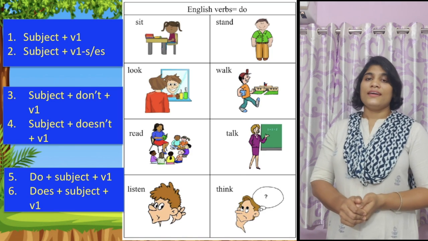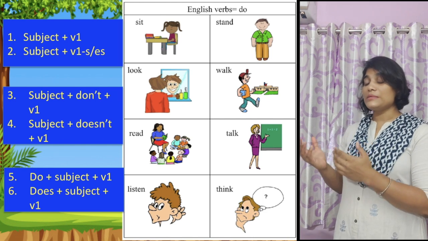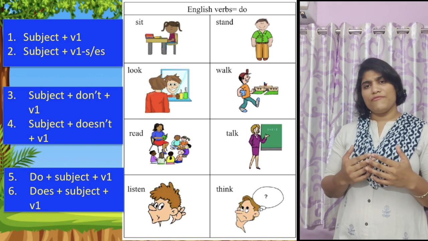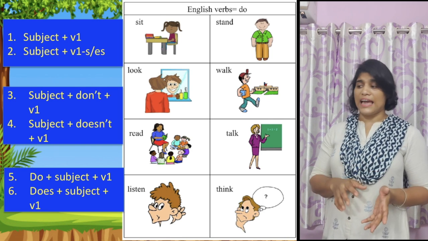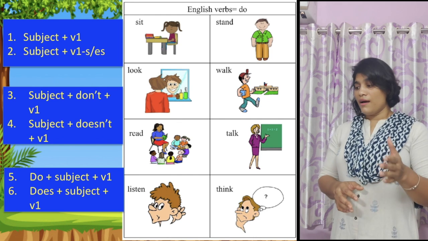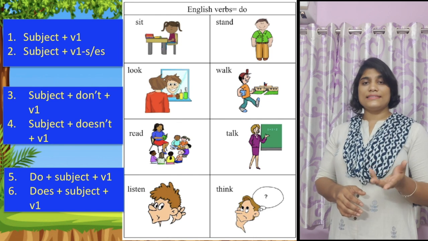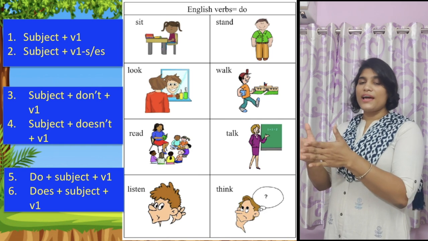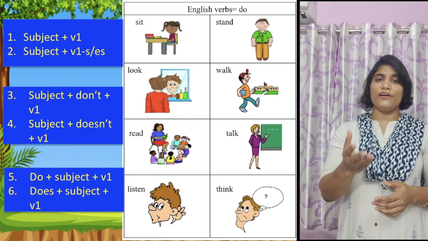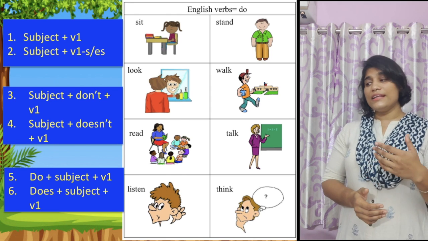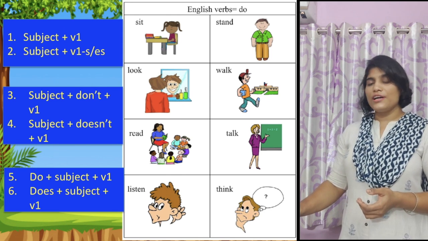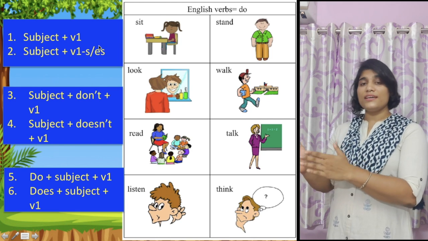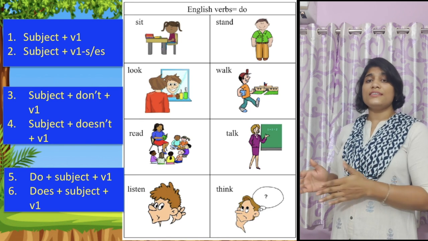Here there is a list of verbs which you use in your everyday life: sit, stand, look, walk, read, talk, listen, think. And on the left-hand side, I again summarize all the rules which I have already discussed. Just follow the rules and make as many sentences as you can using the present form of these verbs.